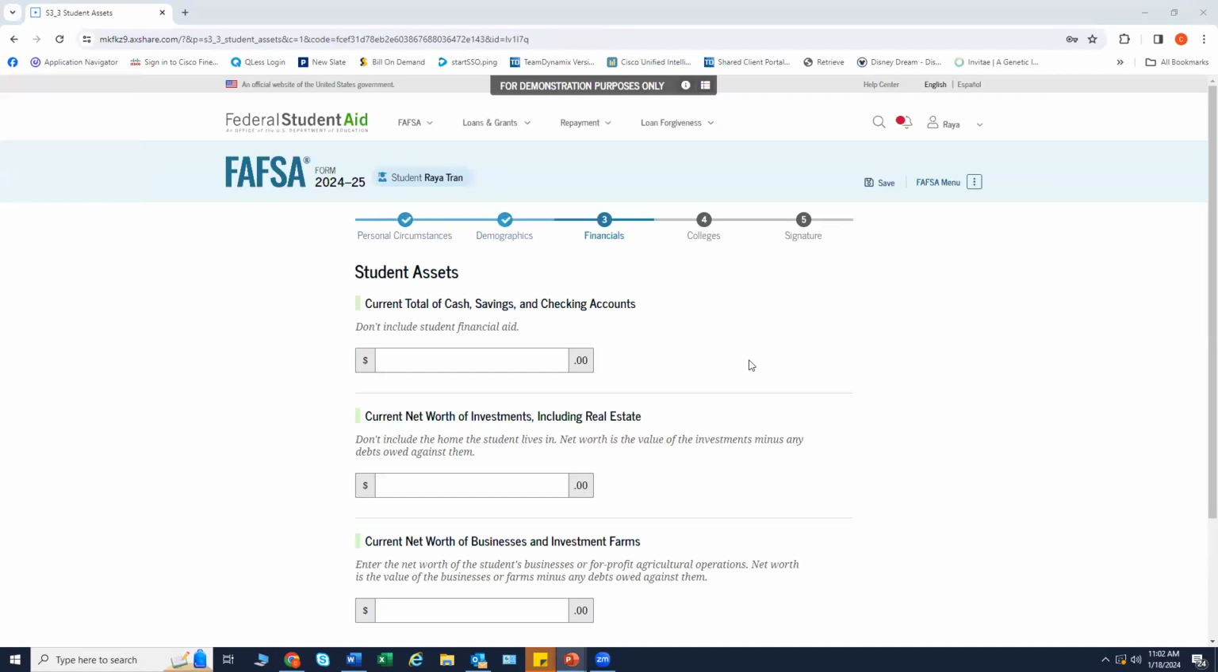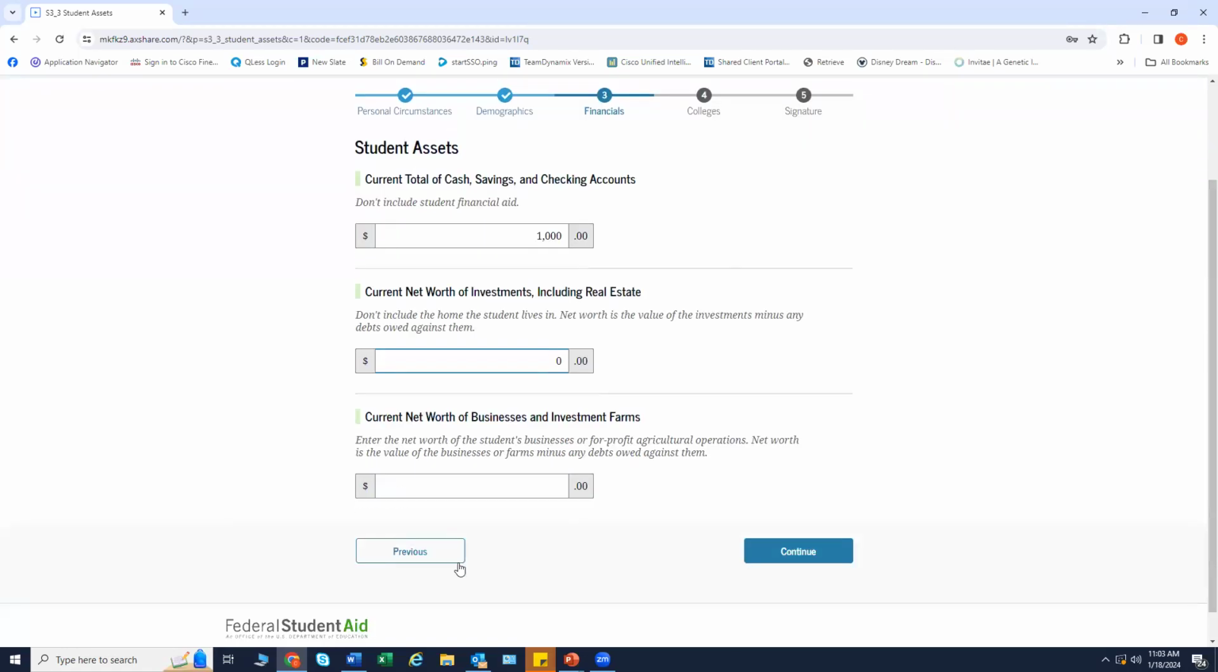The student is asked about their assets. The student enters a response in each entry field. These answers have to be answered as of the date that you are filing your FAFSA.